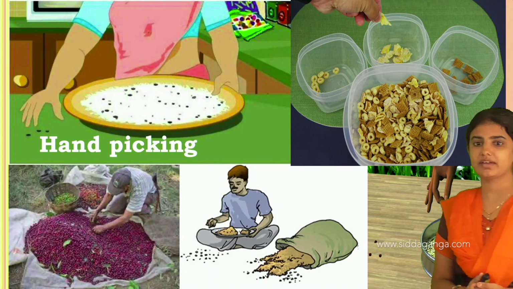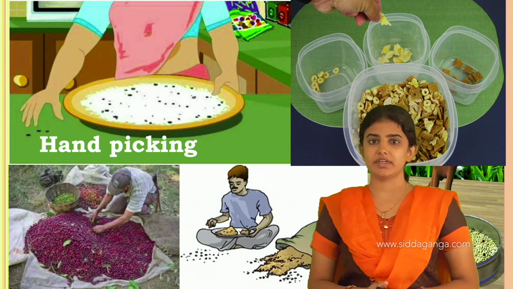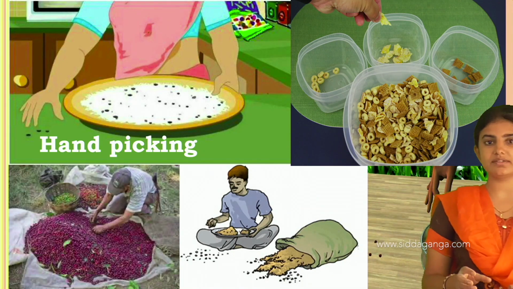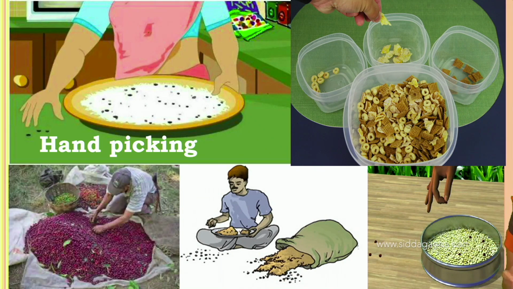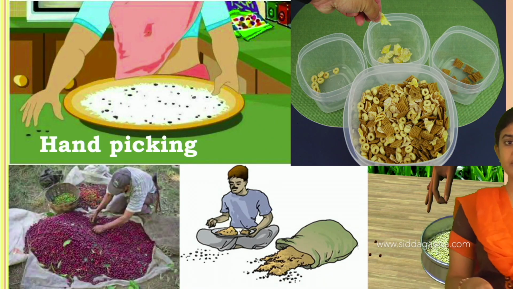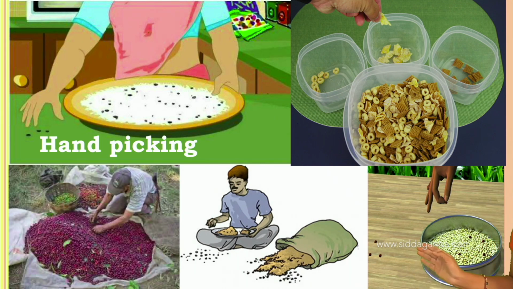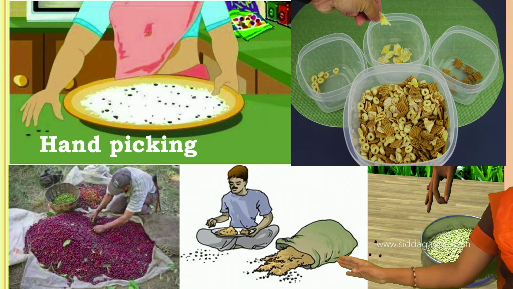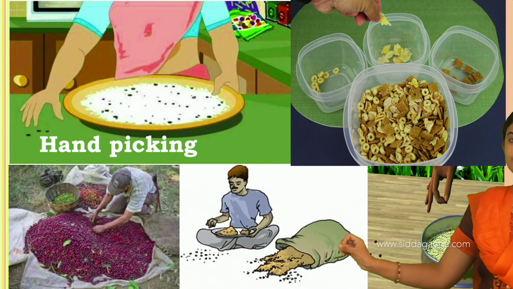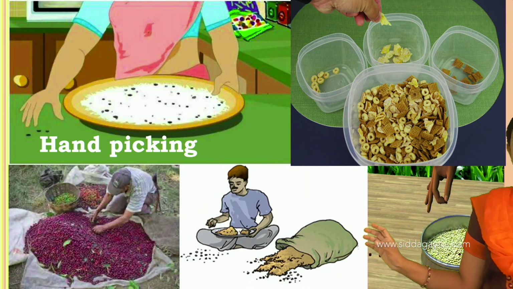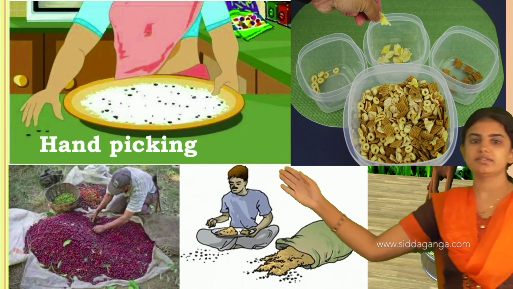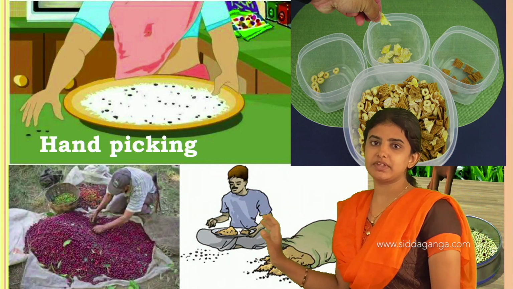Here the diagram shows the hand picking method. Rice contains impurities which are present in the mixture, so we pick them out by hand. The hand picking method is applicable only for a small quantity. There are different types of food items, so people pick out the food grains as well as the undesirable components present in the mixture. This is how the hand picking method is applied.